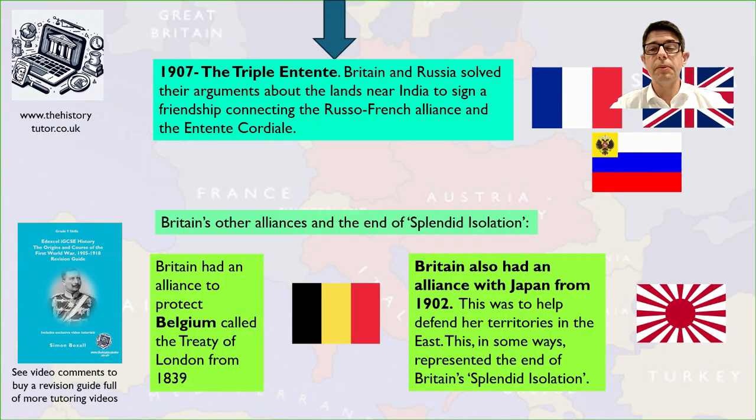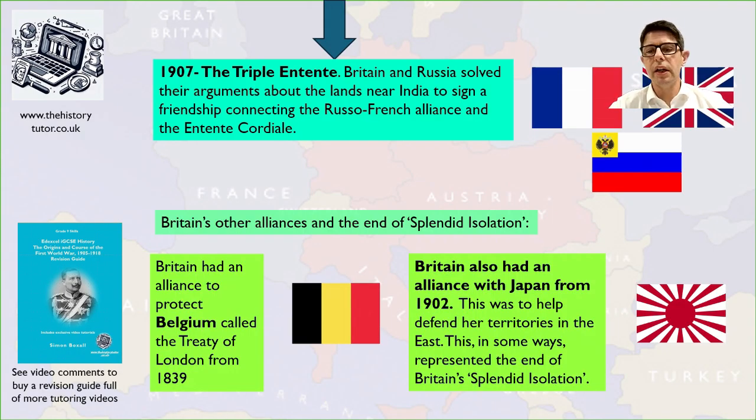Britain and Russia solved some of their arguments over land, in particular Afghanistan, north of India, where Russia was expanding into, and Britain felt that Russia could be a threat to their Indian empire. Also, it was important that Britain, who was friends with France, became friends with Russia as well.